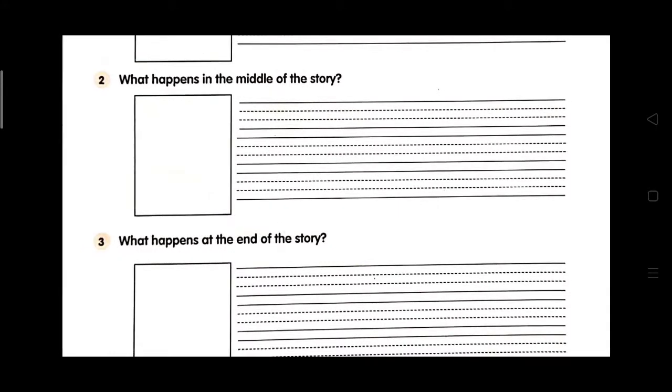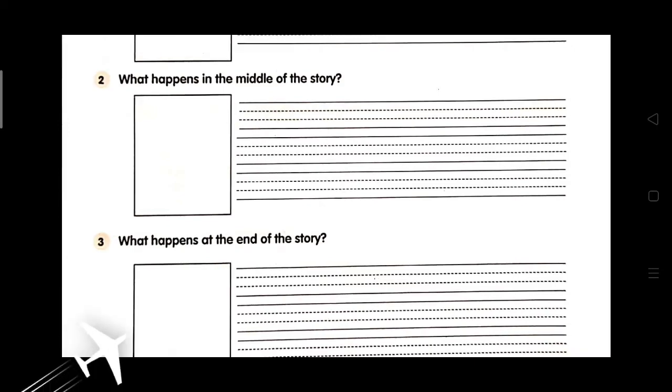You will draw the picture related to the middle part of the story in this box and write about that middle part. Now question 3, what happens at the end of the story? Here you will write about the end of the story and draw a picture of the final section of the story.